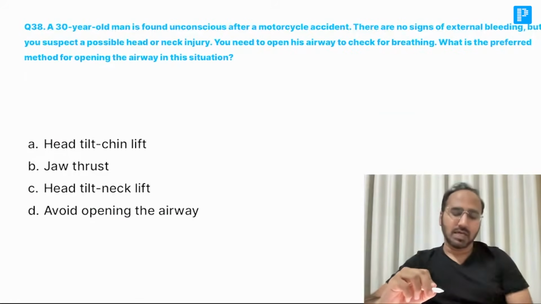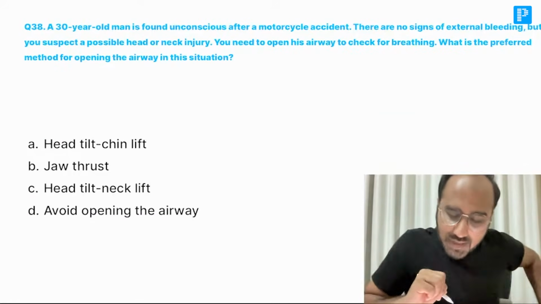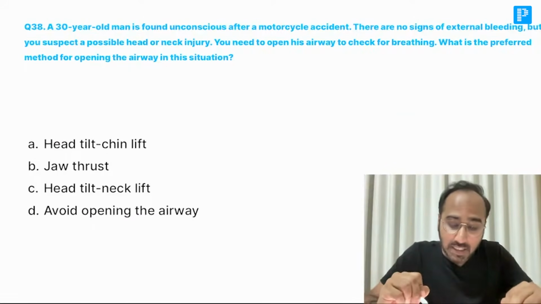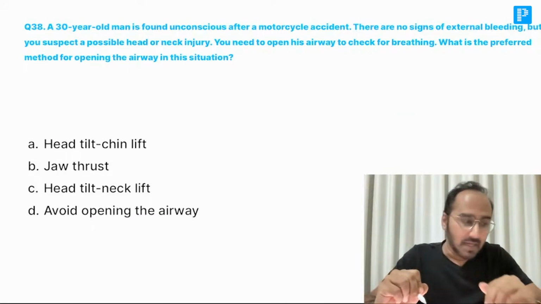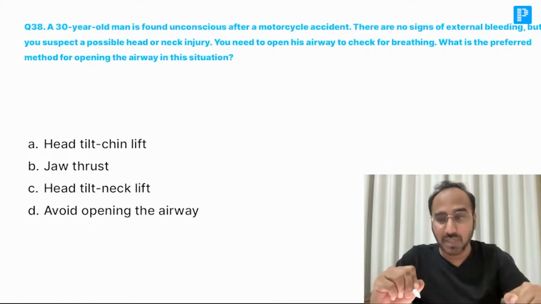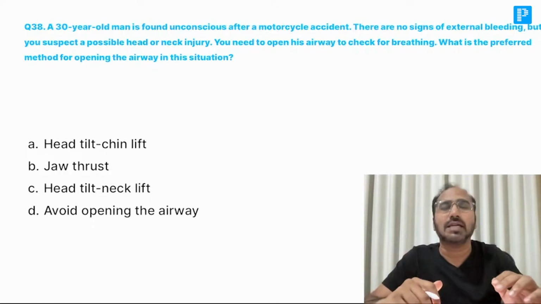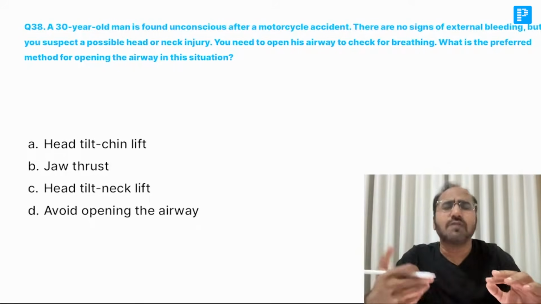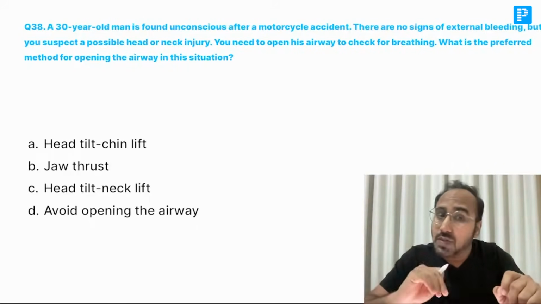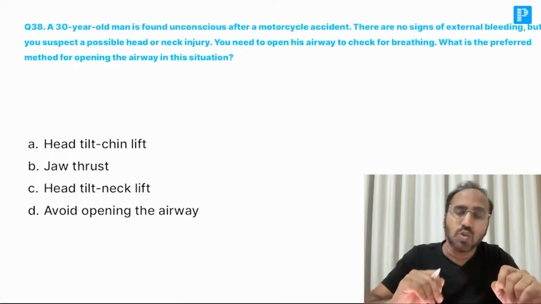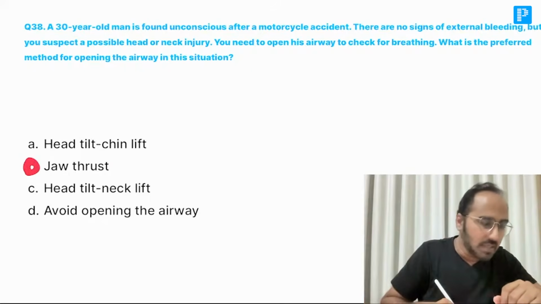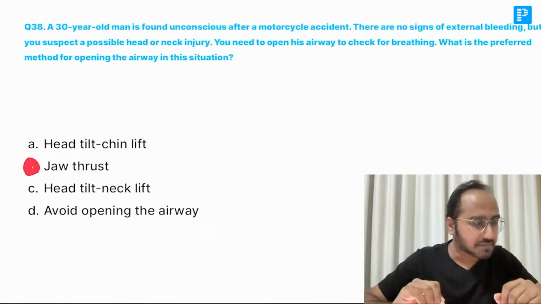Next, a 30-year-old man is found unconscious after a motorcycle accident. There are no signs of external bleeding, but you suspect head or neck injury. You need to open his airway to check for breathing. What is the preferred method for opening the airway in this situation? Guys, remember, if you are suspecting neck injury, never go for head tilt chin lift. If you do, you may break the spine and the patient will die on the spot. What you need to do over here is go for jaw thrust to open the airway.